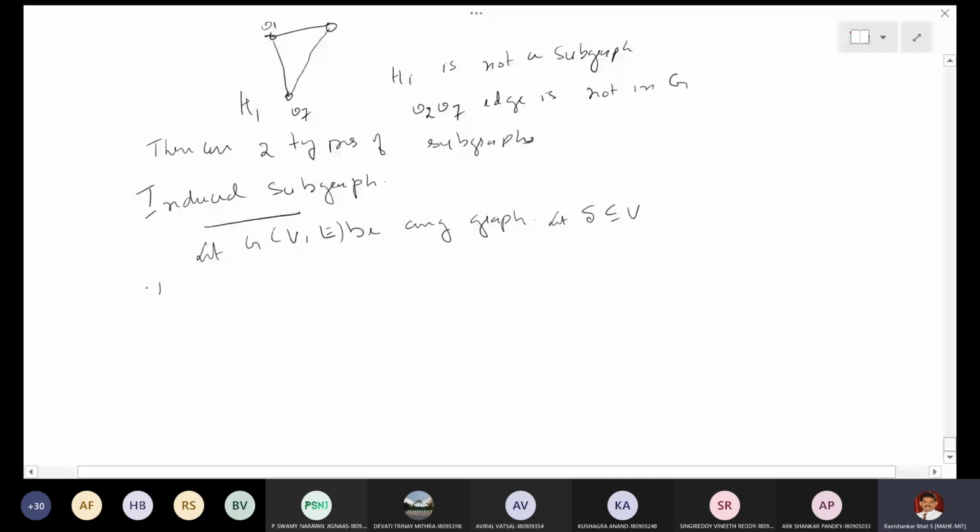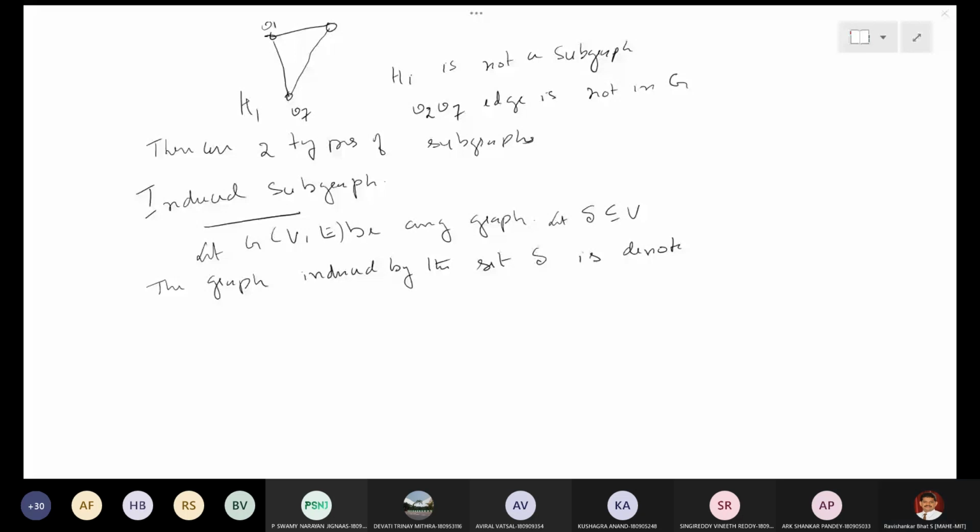The graph induced by the set S is denoted with a notation: S with this bracket.